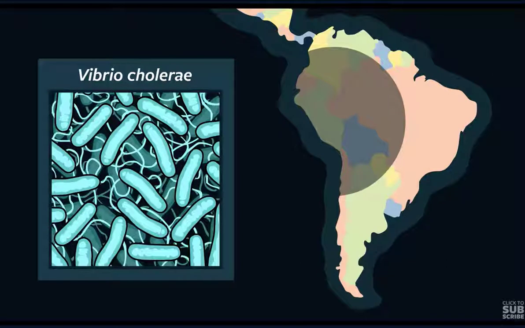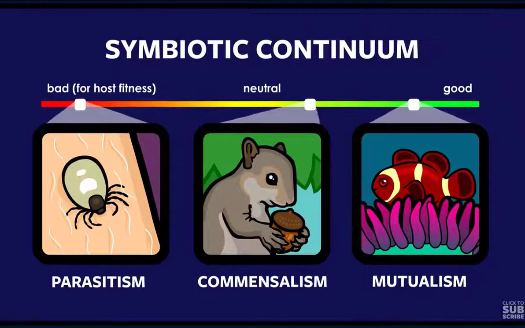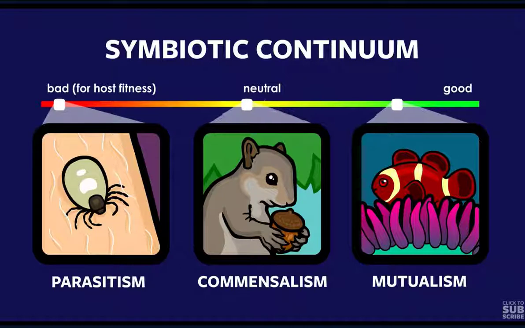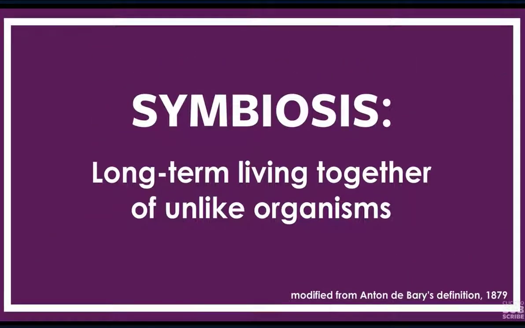Doing so will guide the bacteria's evolution in a direction that's good for the future of the people in the area. These fascinating interactions and evolutionary transitions from enemy to friend and sometimes from friend to enemy are all possible because of symbiosis, the long-term living together of unlike organisms.